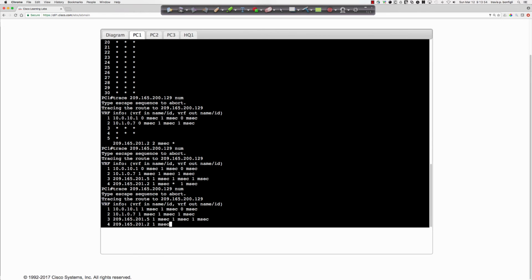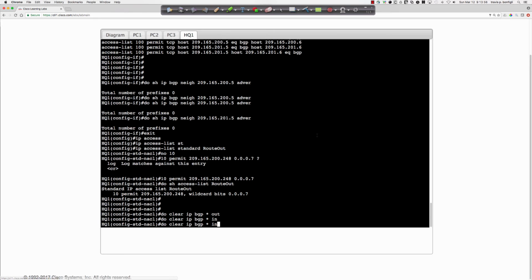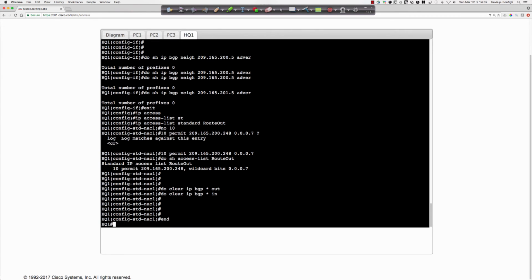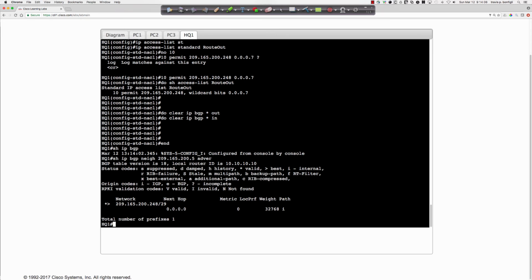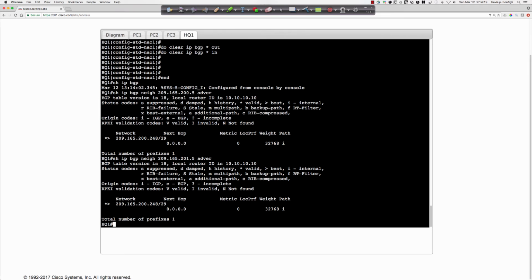Everything is working as it should, because now the internet, and if we were to come back to HQ1 and say show ip bgp neighbor 209.165.200.5 advertised routes, now you can see that we are advertising the routing information required for that return trip back to us. So now the internet is getting that information, and you can see that both ways here.